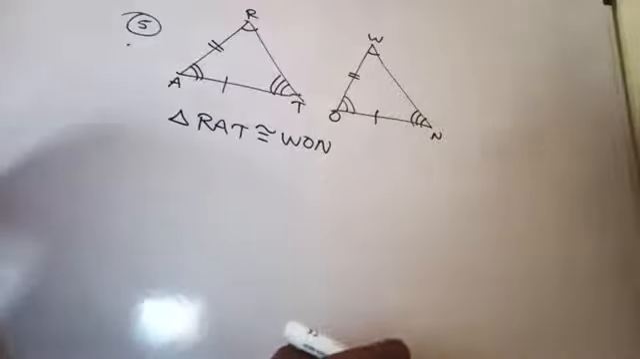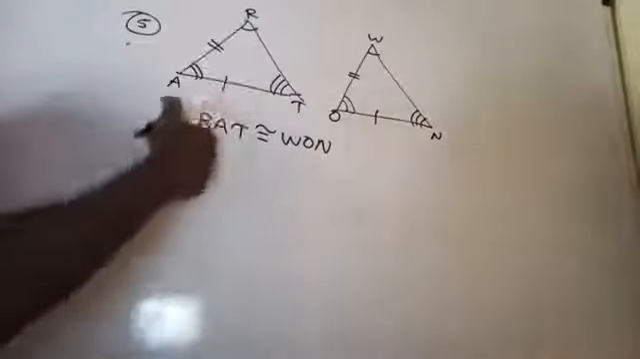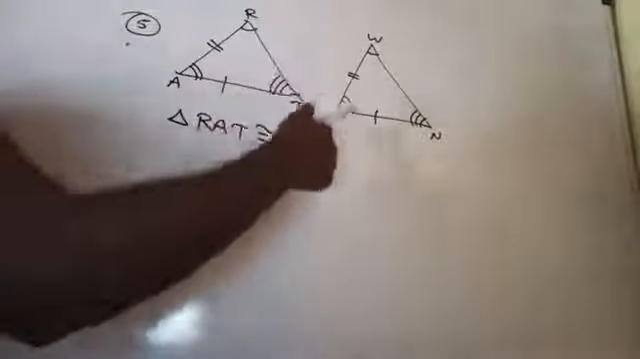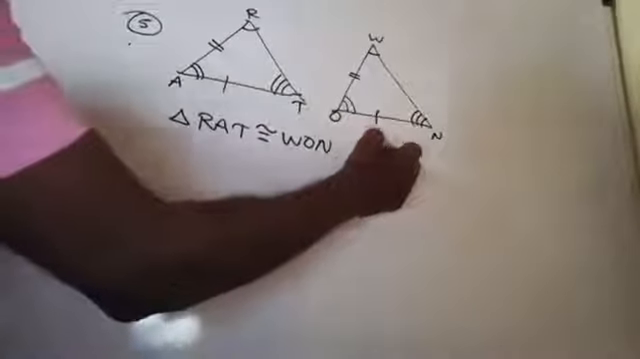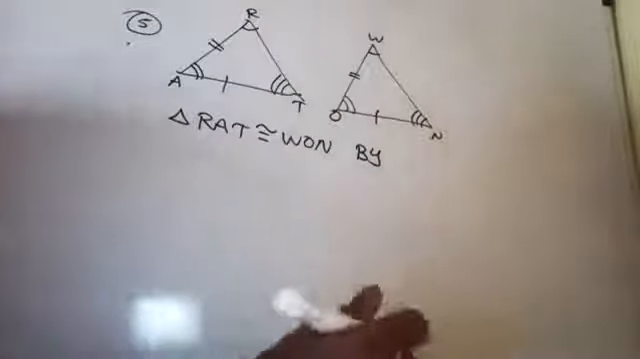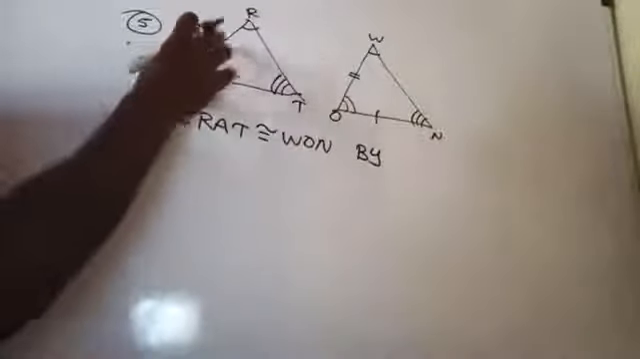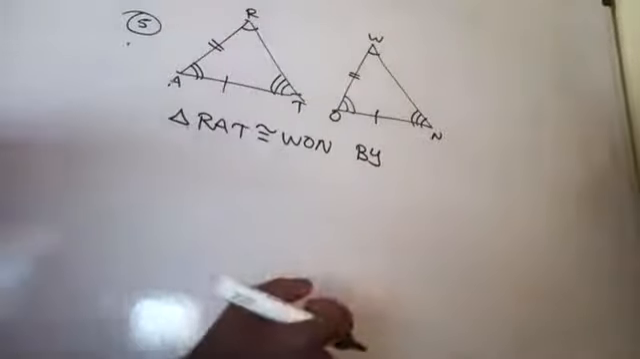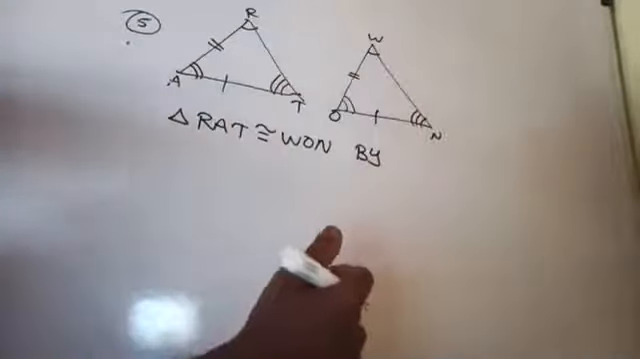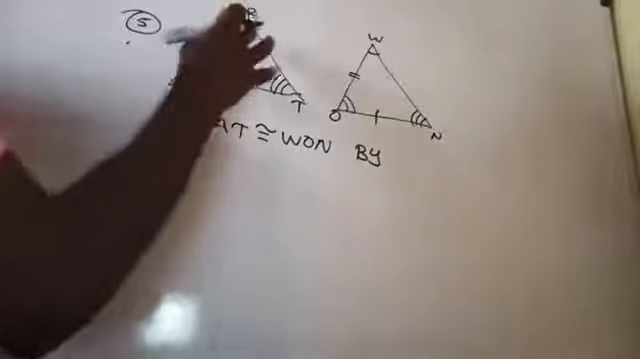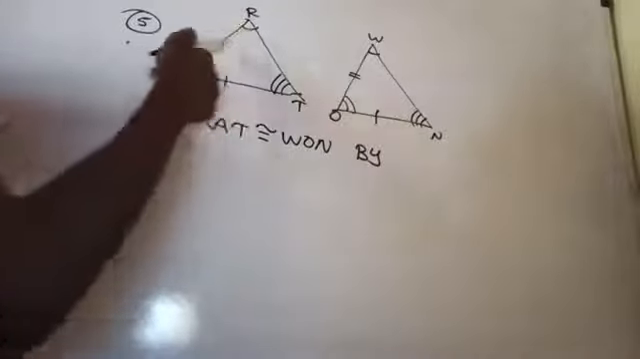Are you getting there? So triangle RAT is congruent to triangle WON by which congruence rule? Tell me. This is the side included between these two angles. So you can say that SAS.